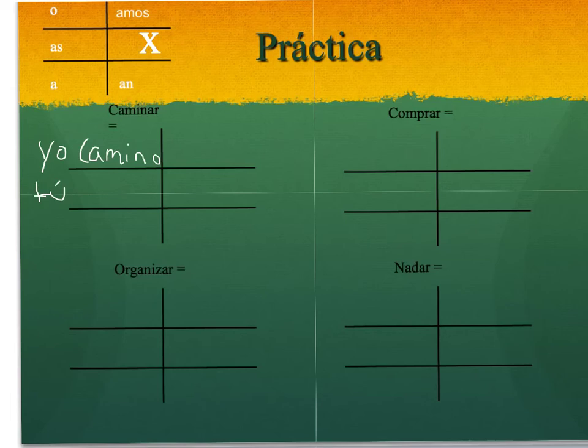Please try and conjugate each of the 4 verbs, and at this point, pause the video, give yourself a couple of minutes, try each one, and then you can see the answers on the next page. Don't look at the answers until you give this a shot. Also, at this point, if you need to go back and watch the section on how to conjugate a verb again, please do so.